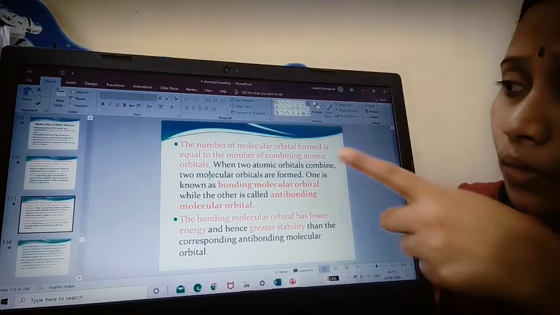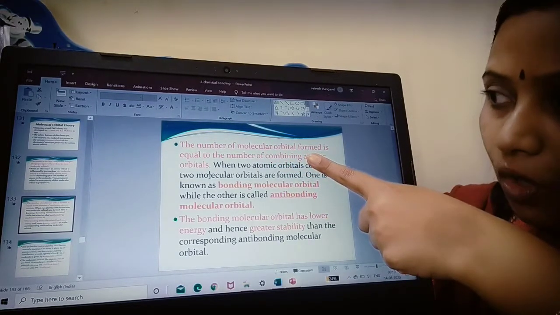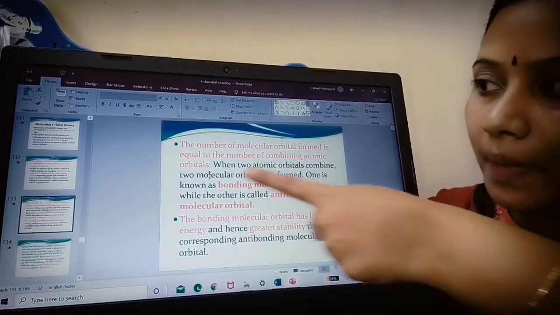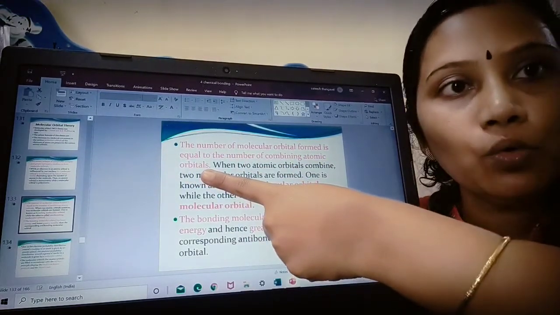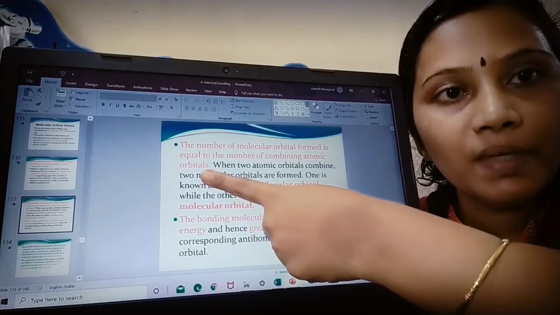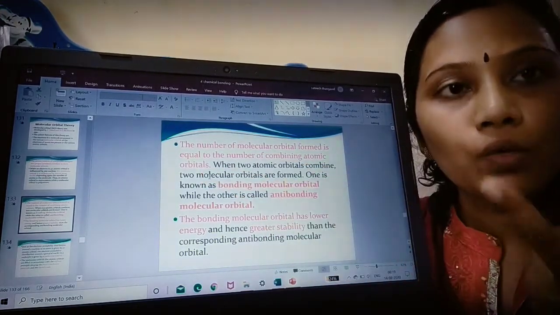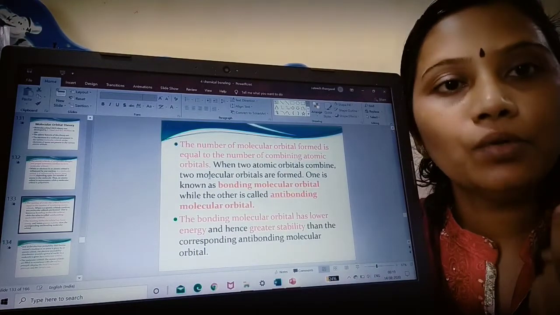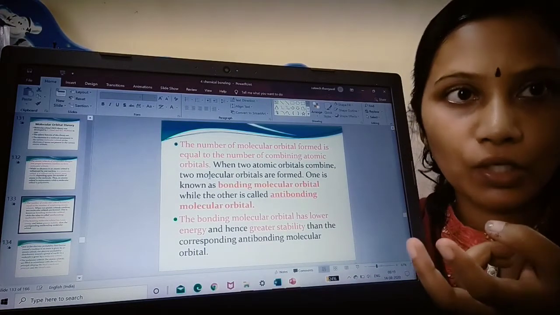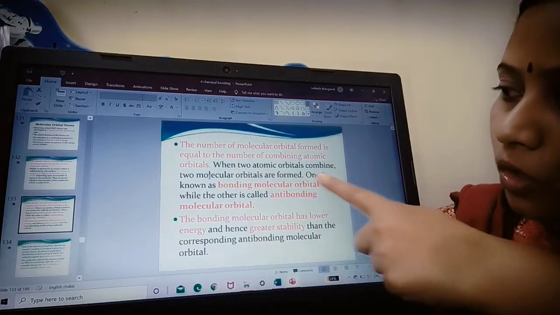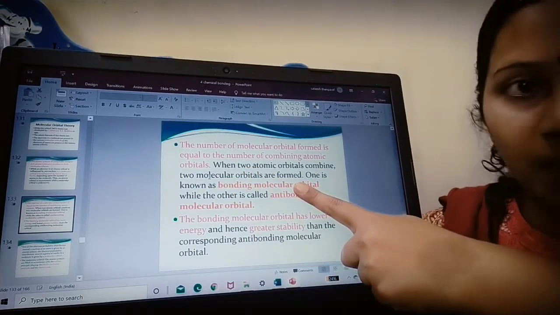Now, the number of molecular orbitals formed should be equal to the number of combining atomic orbitals. When I combine two hydrogen atoms, I should get a hydrogen molecule, 2H combined to give you an H2 molecule, correct? When two atomic orbitals combine, two molecular orbitals are formed.